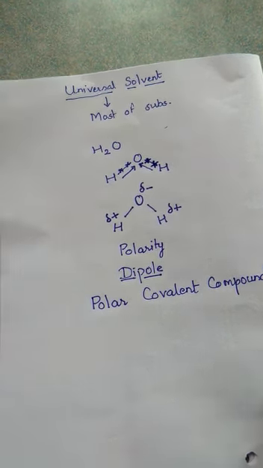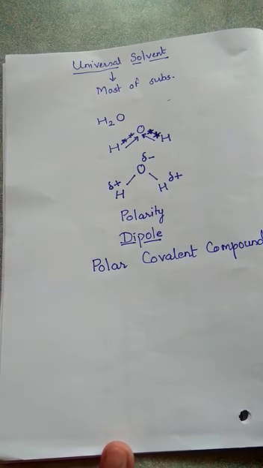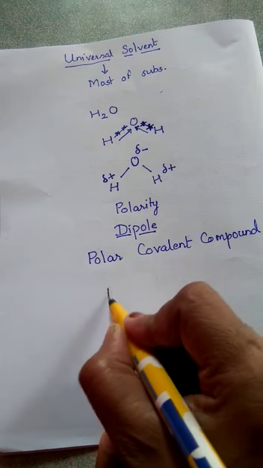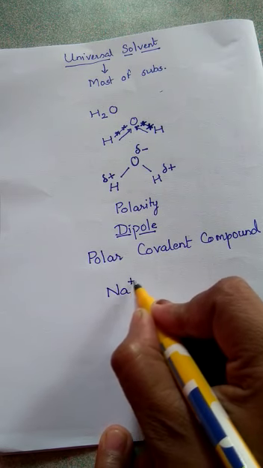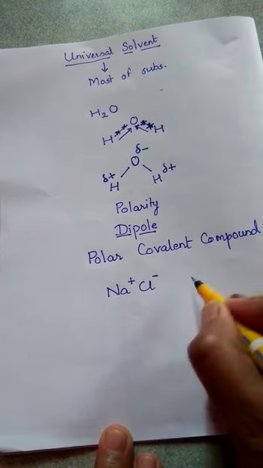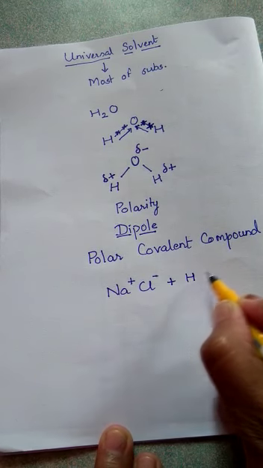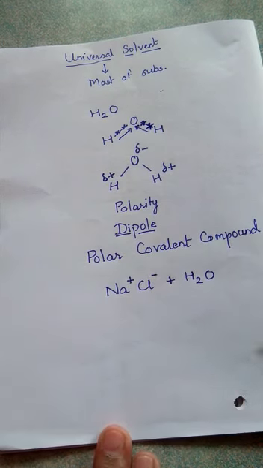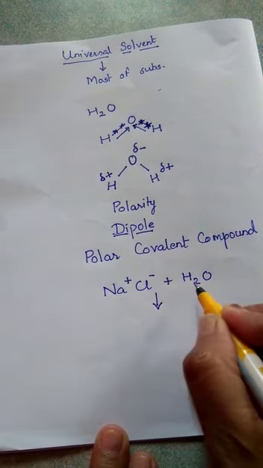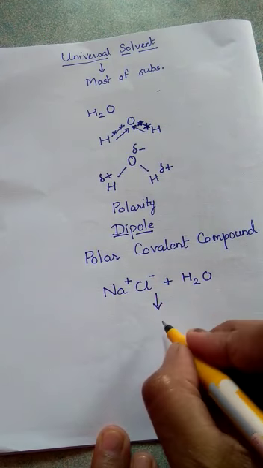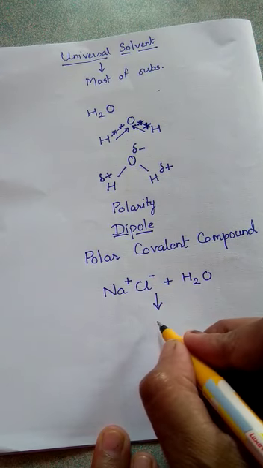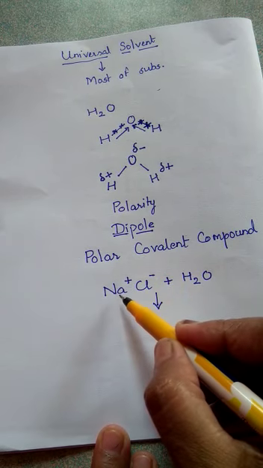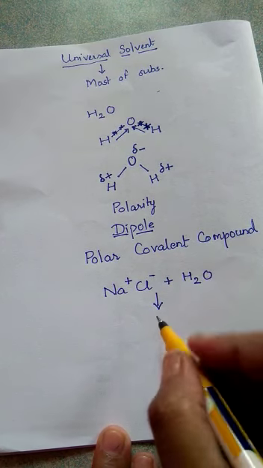For example, generally it is the ionic or electrovalent compounds that get dissolved in water. So when NaCl, which is made up of Na positive and Cl negative ions, is dissolved in water, which is H2O and has this kind of structure, the hydrogen will attract the chloride ions because it has a slight positive charge, and the oxygen will attract the sodium ions because it has a negative charge.